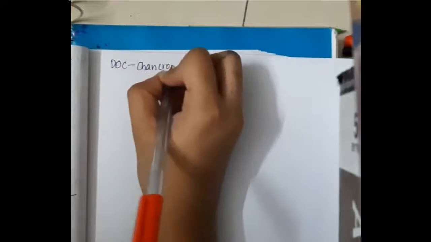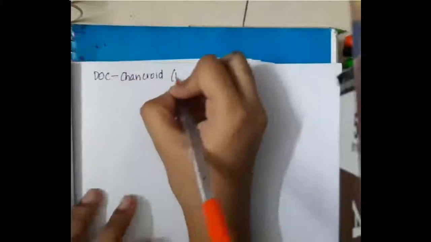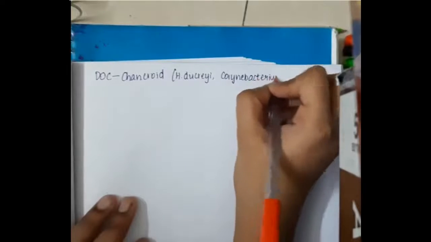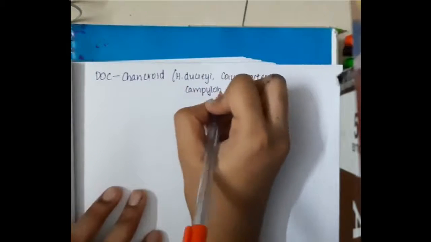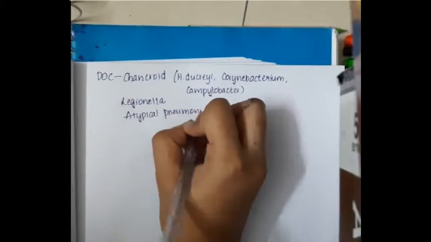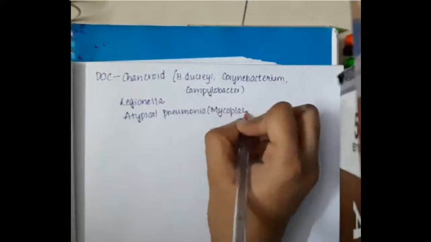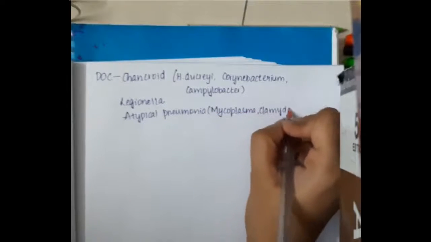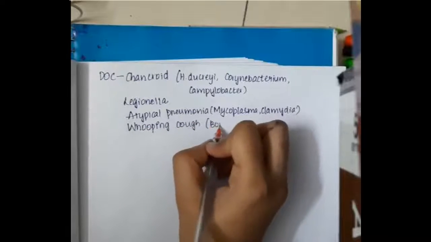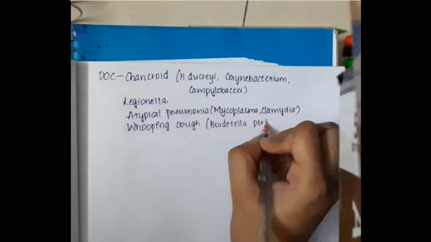Macrolides are the drug of choice for chancroid, that is Haemophilus ducreyi, and also Corynebacterium diphtheriae and Campylobacter. They are also the drug of choice in Legionella, atypical pneumonia, especially Mycoplasma and Chlamydia, and whooping cough, especially Bordetella pertussis.